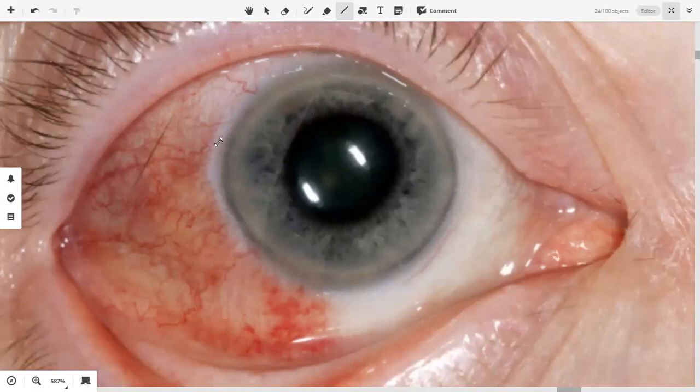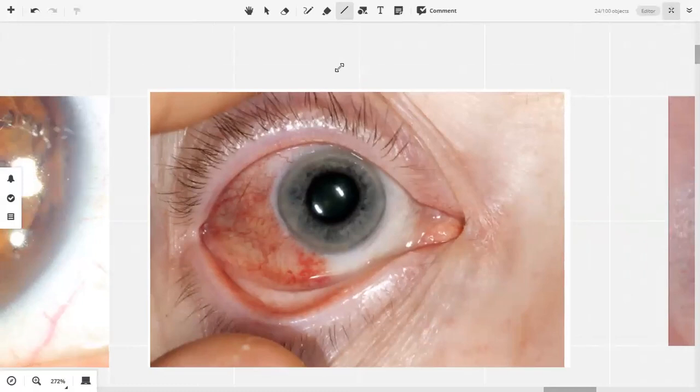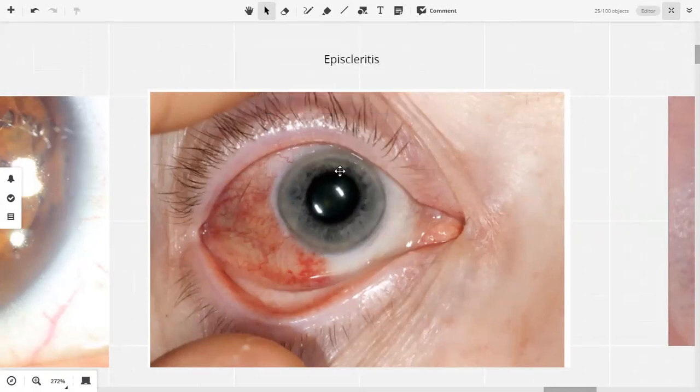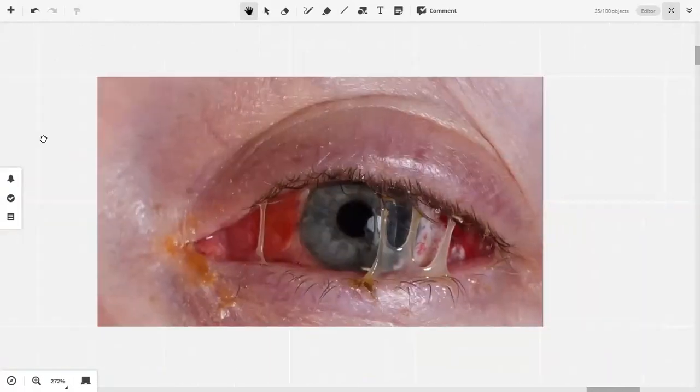Which differential remains that you think suits this picture? Episcleritis or scleritis? In scleritis there is redness deep to the conjunctiva, mostly all around it. And in this picture we don't find any such positive. There are important negatives to remember. For the last picture, look at it for a moment.